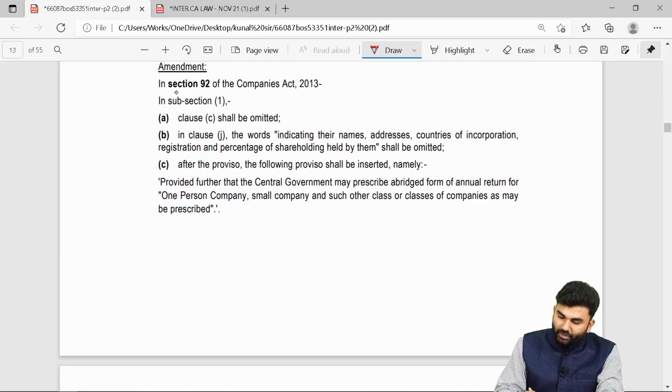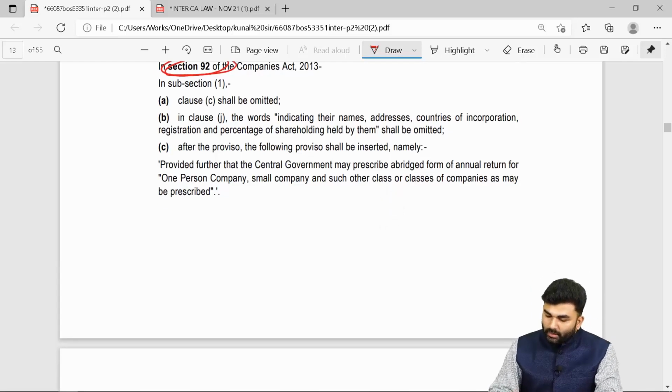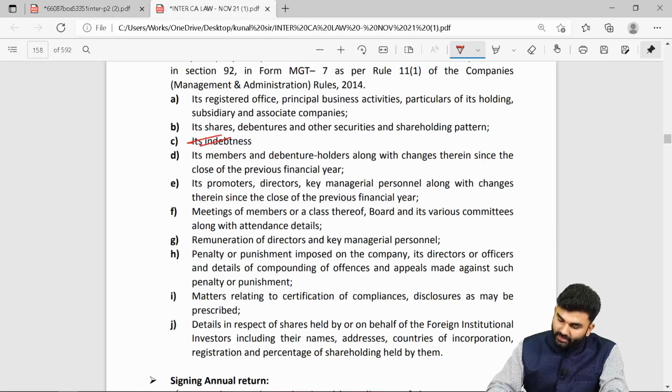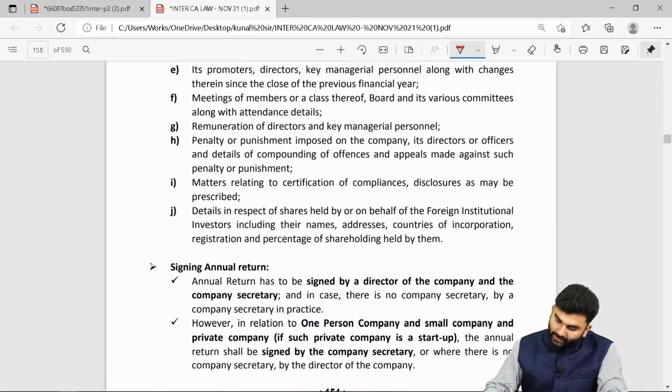Okay. There is one more change in your section number 92. Section number 92, clause number C shall be omitted. There will be a word called indebtedness, on page number 154 of your JKS's textbook. The word indebtedness should be omitted. Okay, so this is to be omitted. In point number J, this word should be omitted. So you don't require to give any kind of details.